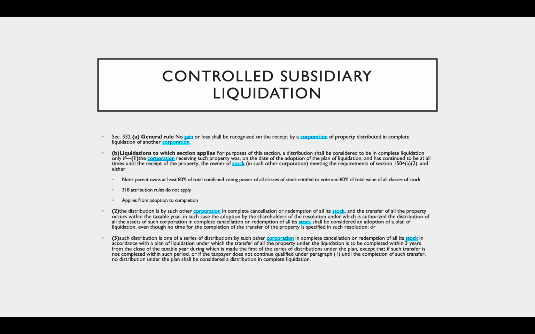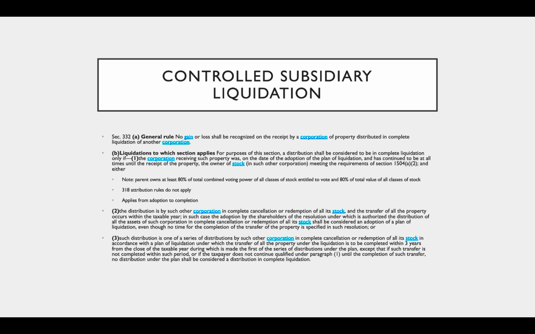Part (b), liquidations to which this section applies. So for purposes of this section, a distribution shall be considered to be in complete liquidation only if 1. The corporation receiving such property was, on the date of the adoption of the plan of liquidation, and has continued to be at all times until receipt of the property, the owner of stock meeting the requirements of Section 1504(a)(2), and either 2 or 3.